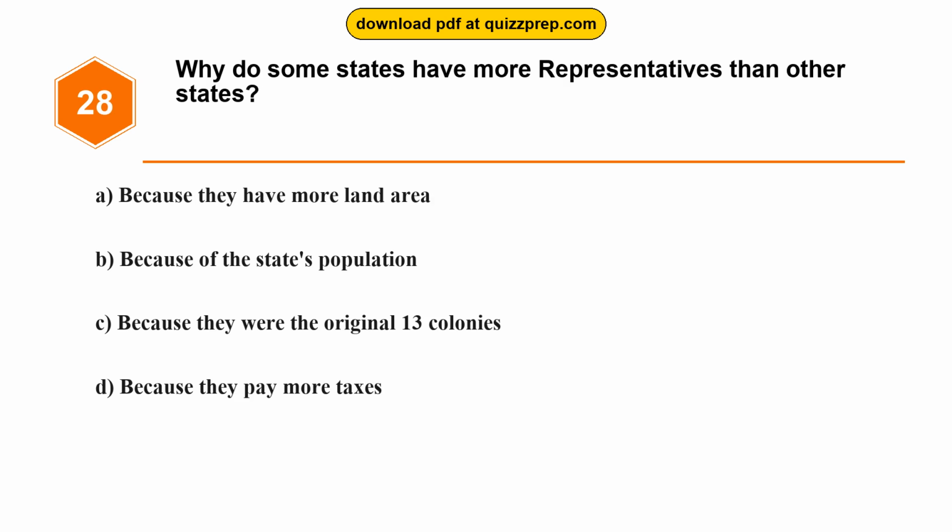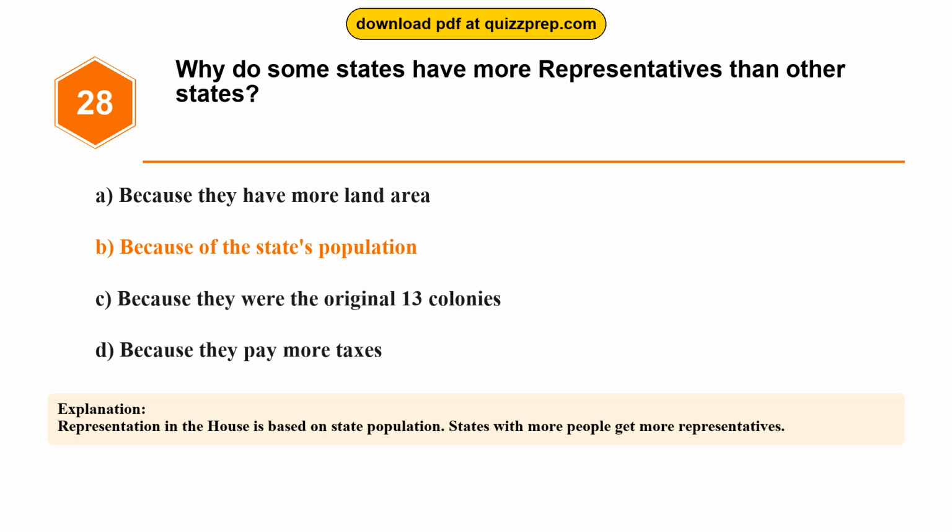Question 28. Why do some states have more representatives than other states? Option A, because they have more land area. Option B, because of the state's population. Option C, because they were the original 13 colonies. Option D, because they pay more taxes. The correct answer is option B, because of the state's population. Representation in the House is based on state population. States with more people get more representatives.